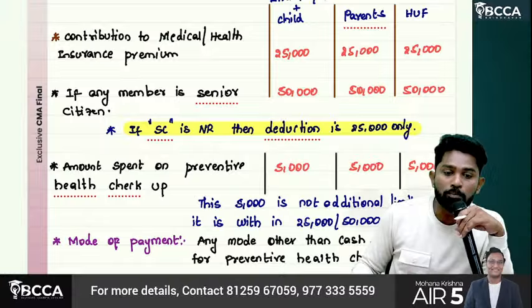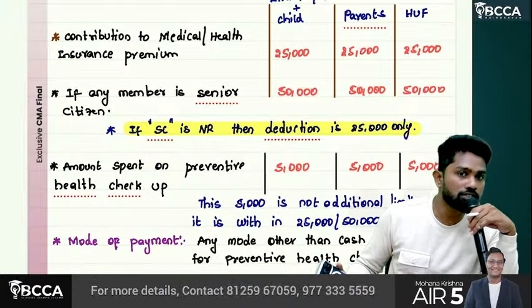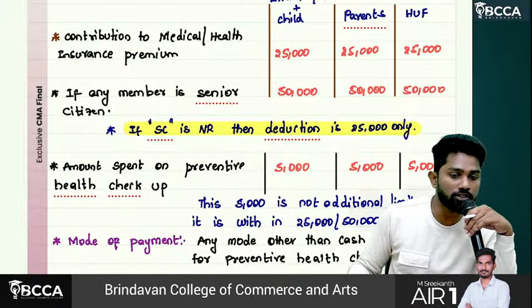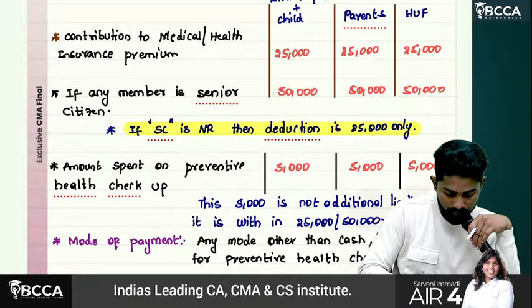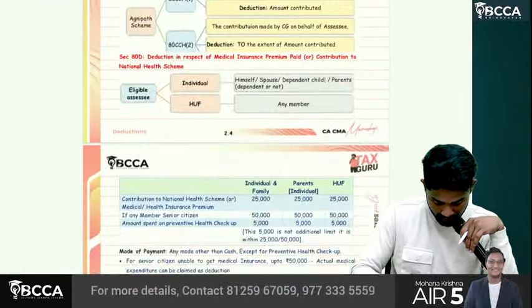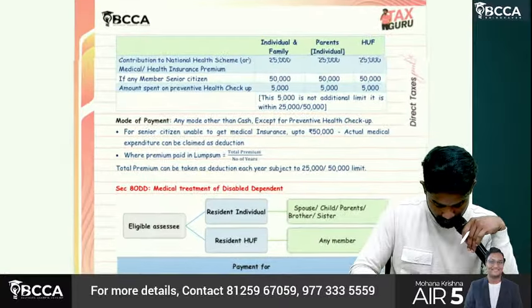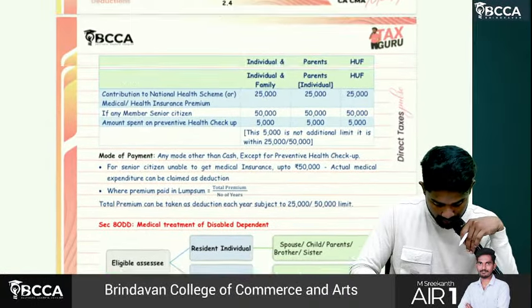Sorry, is that point there in the concept book or not? Check once. If it is not there, write down. Not there, sir. Write down that point.